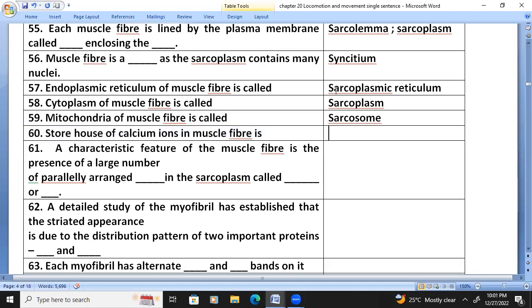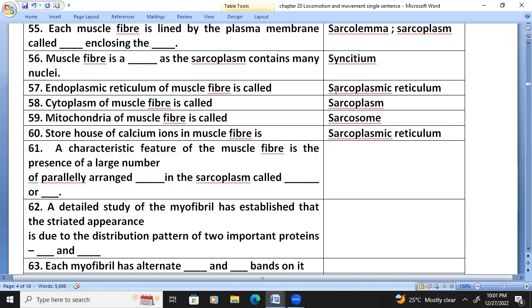The storehouse of calcium ion in muscle fiber is the sarcoplasmic reticulum, which is nothing but endoplasmic reticulum. Sarcoplasmic reticulum is considered the storehouse of calcium ion.